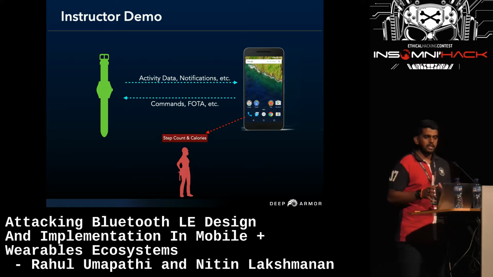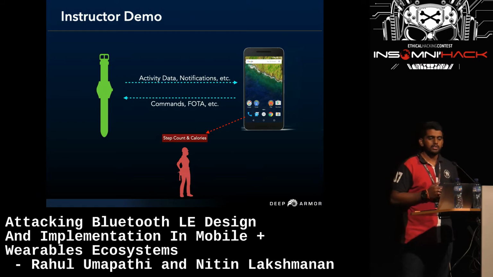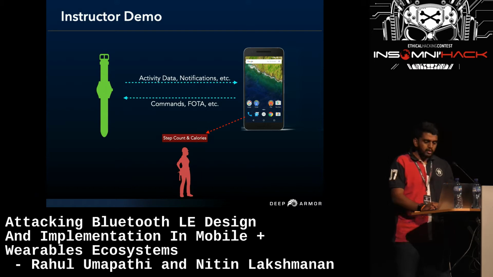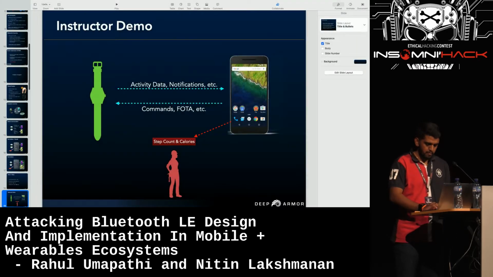Now, as an attacker, we are going to sniff the traffic and steal step counts and calories using a malware app, which will be inside your mobile, just like other applications. So this is the overall overview. Now let's directly get into the demo.